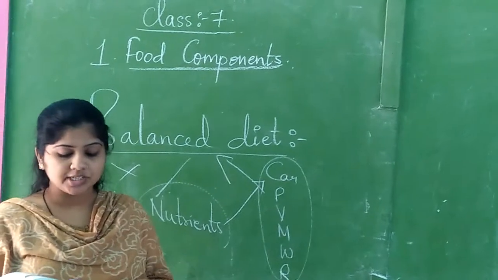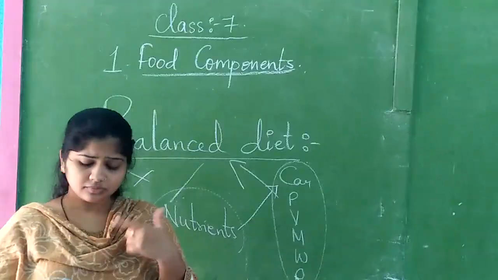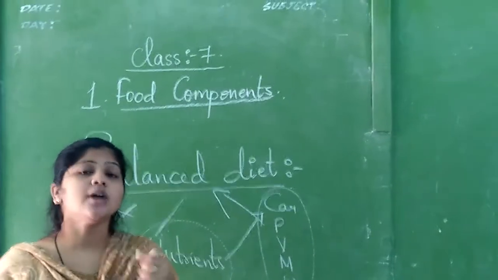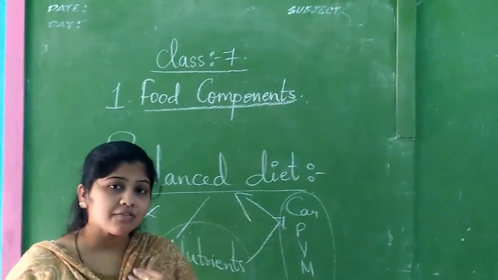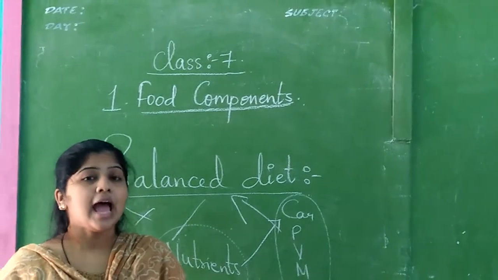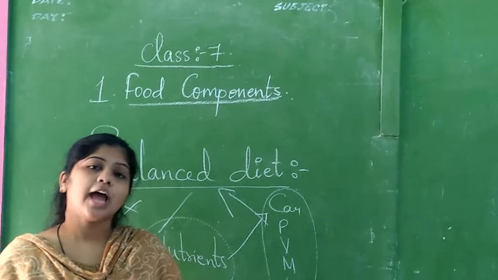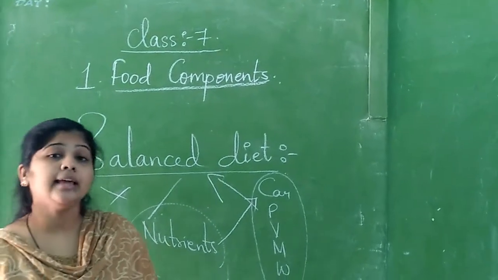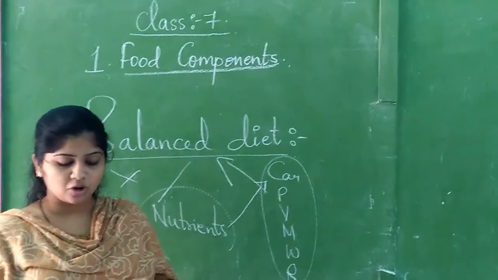Vanaspati, ghee, butter, cheese must be used sparingly. This butter, ghee and all is oil. You should eat very little because the fat will be more. If you are having fat in your body, you will have different types of diseases and you may also die. So you should always avoid ghee-like things or butter or vanaspati also.